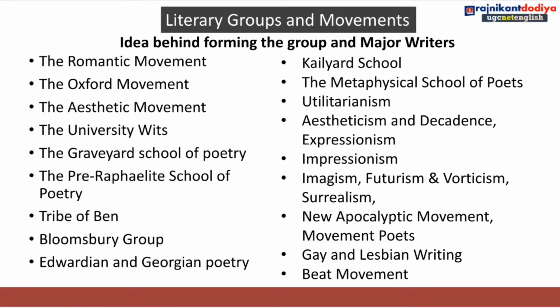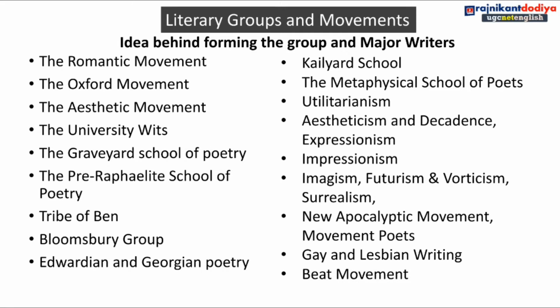All these are different groups and movements of English literature, and we have to read only the basic ideas behind forming that particular group or starting that particular movement, and the major writers, critics and poets behind it. That is a very important point, and many questions are asked based on these groups and movements in UGC NET exams.